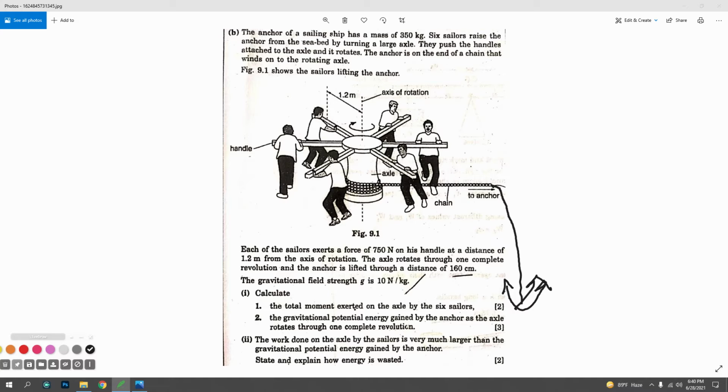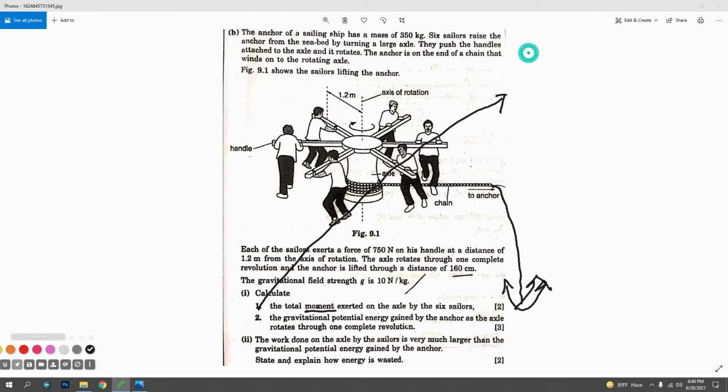Without introduction, without talking, I am just going to the question. This is the clever way: you should always go to the question first, because there is a lot of data and there are 3, 4, 5 questions. In the first question, what is being asked? What is the moment? The moment chapter.